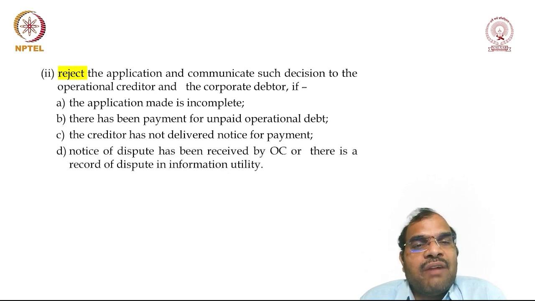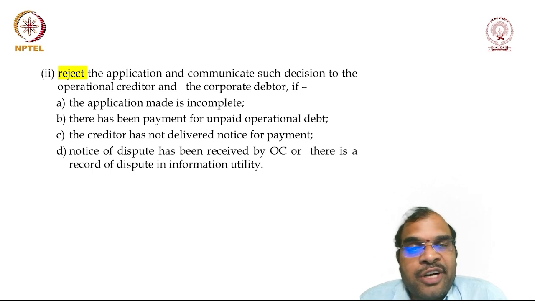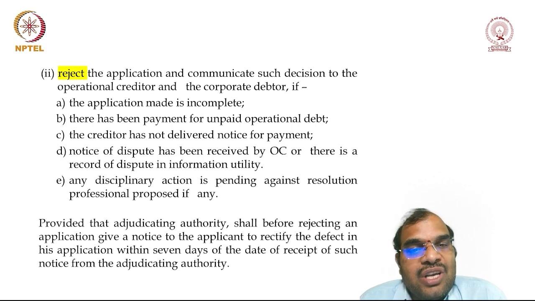Okay. Then notice of dispute has been received by the OC. So the OC has received the notice stating that you are asking me to pay some amount, but there is a dispute. Or there is a record of dispute in the information utility. Already the record of the dispute has been updated in the information utility. Okay, so in these cases and in other cases, any disciplinary action is pending against the resolution professional. So in these cases, the application can be rejected.